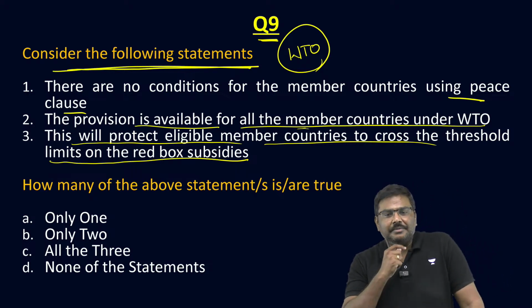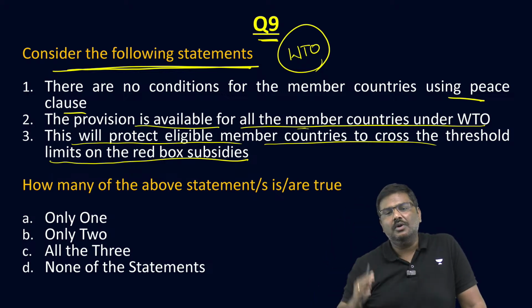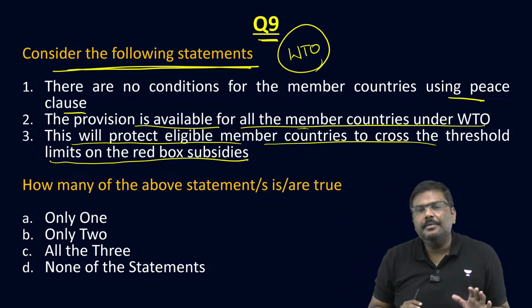Now come back to the discussion. Consider the following statements. There are no conditions for the member countries to use peace clause. What is a peace clause?